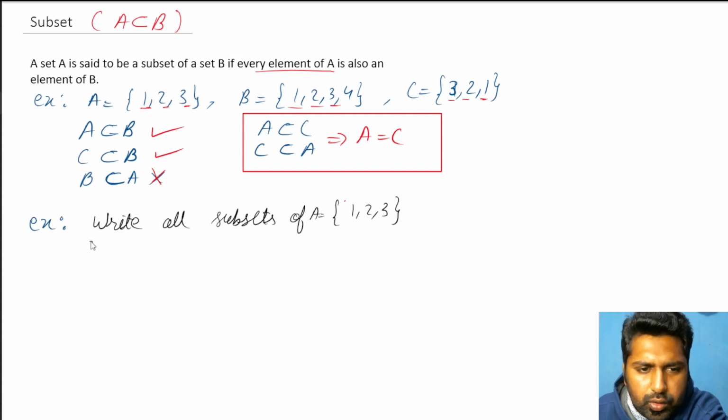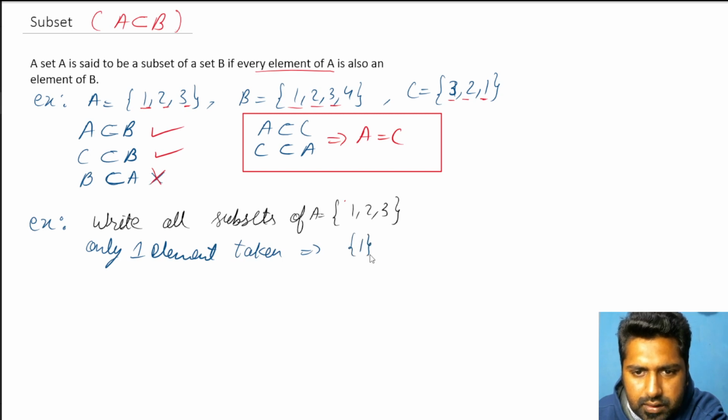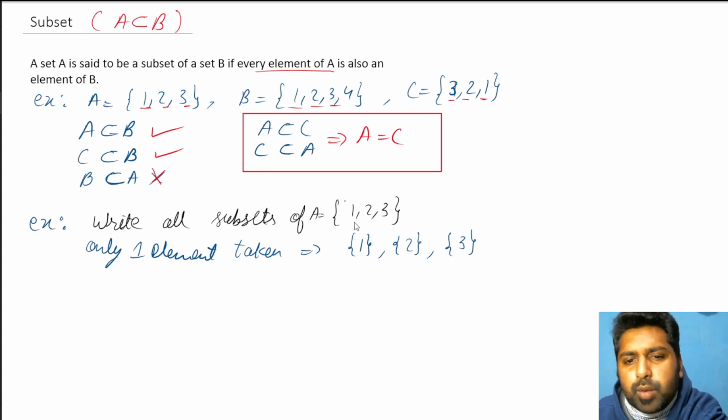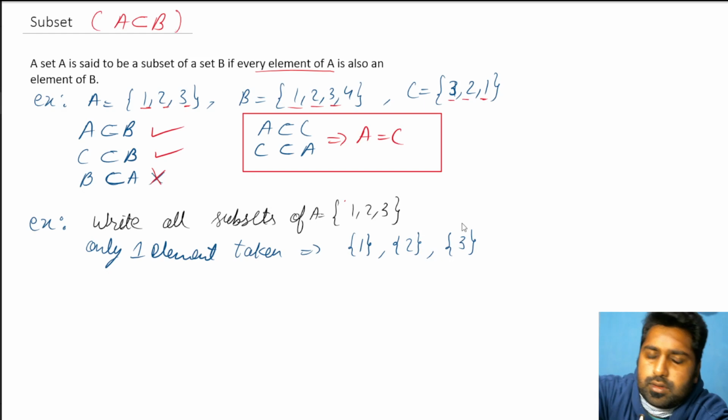If I take only one element, what kind of sets can be created? Suppose we take only 1, this is a subset of A. If I take only 2, it is also a subset of A. If I take only one element, that is 3, it's also a subset of A. So I've taken only one element and created subsets.